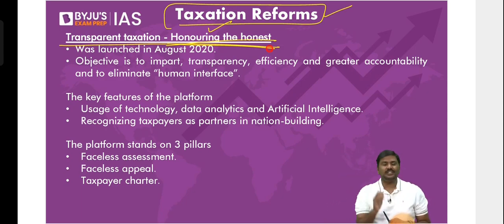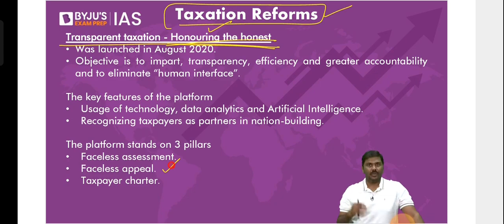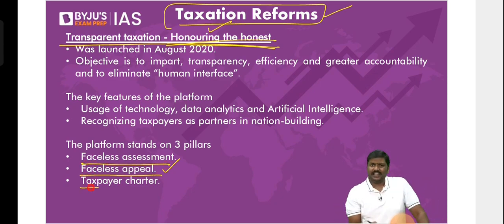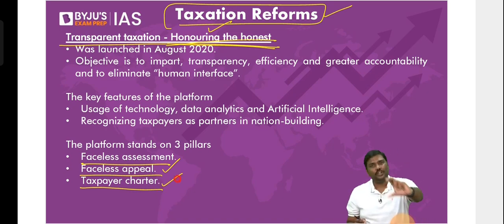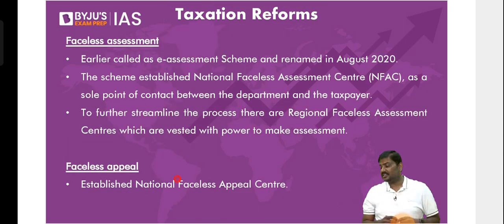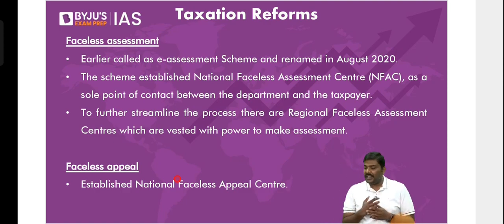Now, what happens under this? Follow this very carefully. There are three very important parts to this system, or three pillars. One is faceless assessment. Second is faceless appeal. And the third one is the taxpayer charter. Now, what is the taxpayer charter? It is just a document. We'll go to that. Let me start with the concept of faceless assessment.